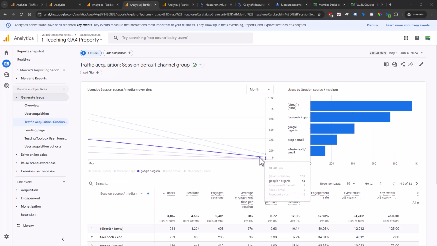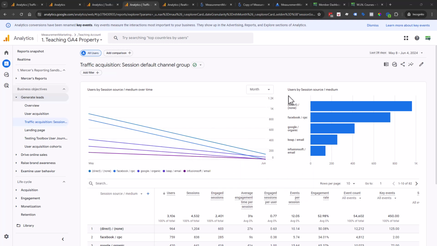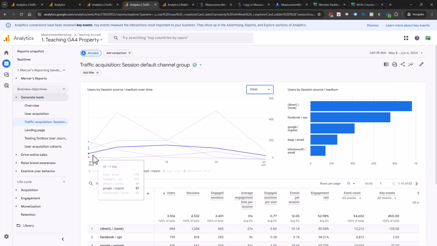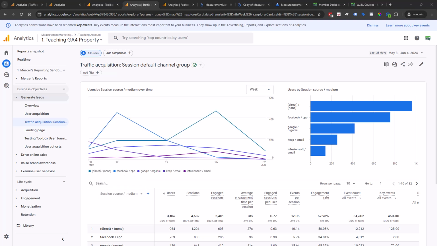And then if we come over here to June, it's saying, hey, I'm only grabbing these first few days of June. So just be aware that it still looks at this one. So if you want to do week over week, you have to be cognizant of, okay, what is the week? And it looks like it's saying the 8th through the 11th.